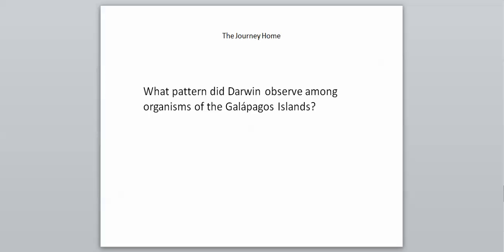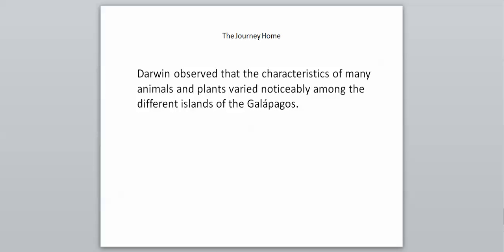And so what patterns did he observe among the organisms of these islands? So he observed that the characteristics of many animals and plants varied noticeably among the different islands of the Galapagos. So even though they were very close together, animals were very, very different, and that's going to be one of the big driving points of his data to help him come up with a theory of evolution, which we'll get into one group of animals in specific that he really used to illustrate the point of evolution.